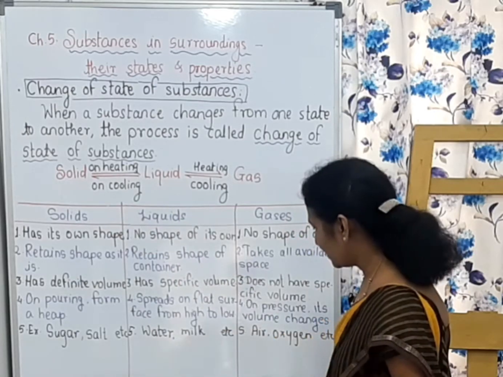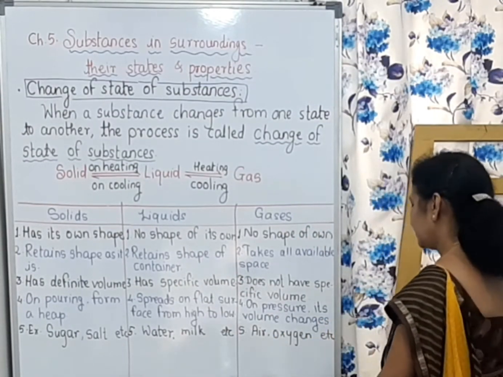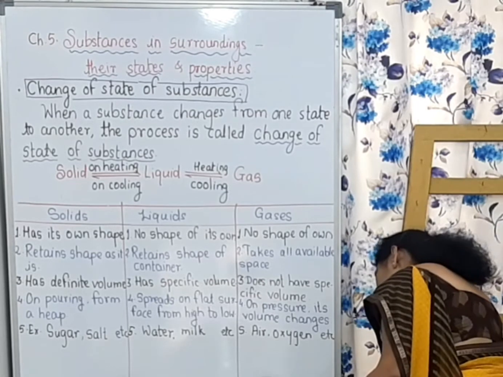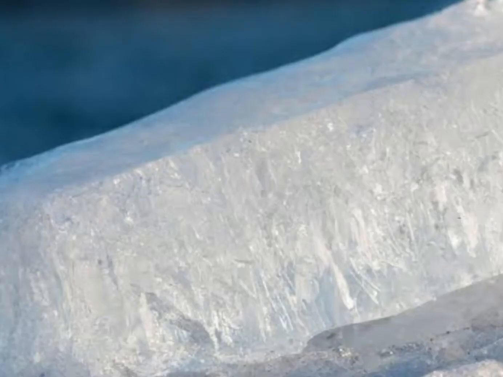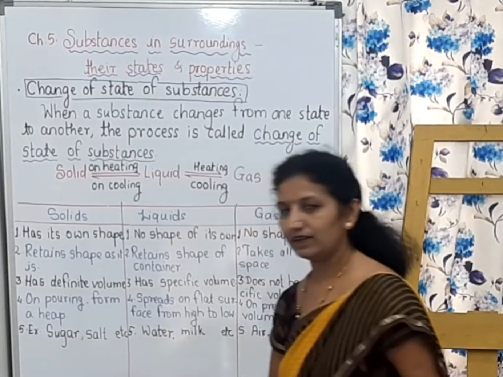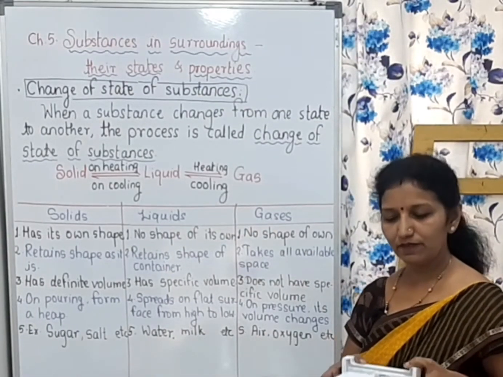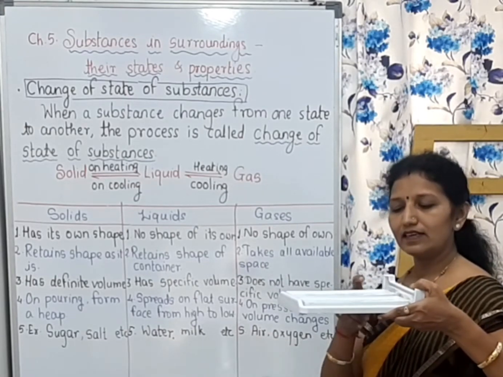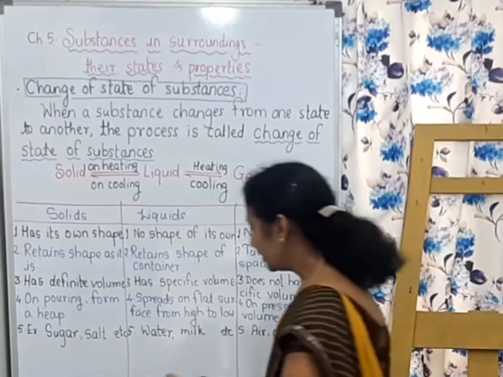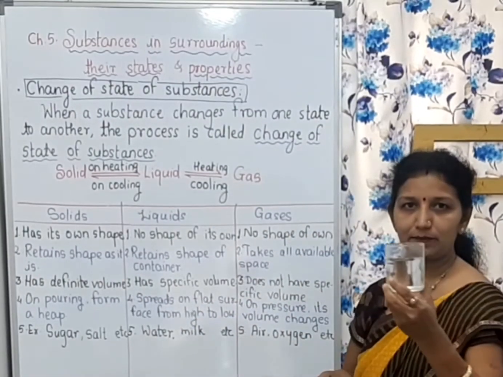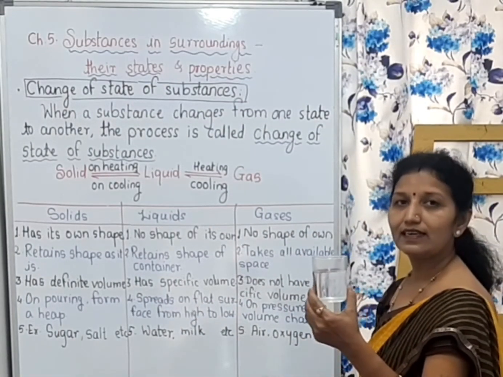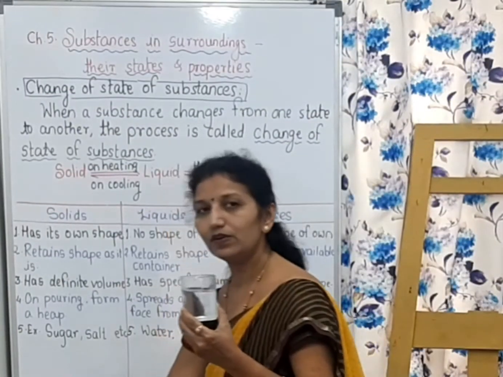For example, ice is the solid form of water, and when ice is heated, it is converted into liquid.